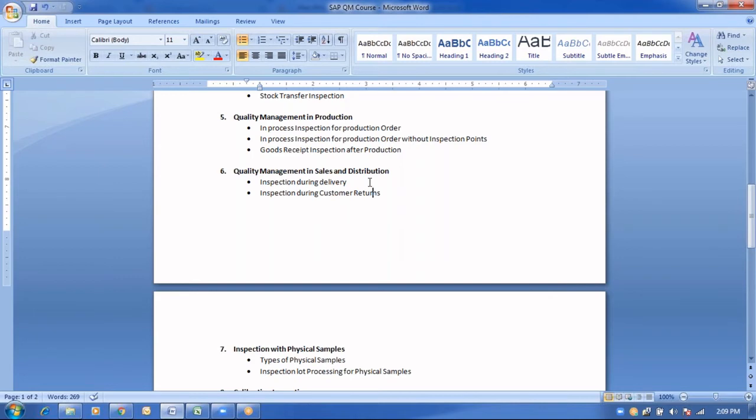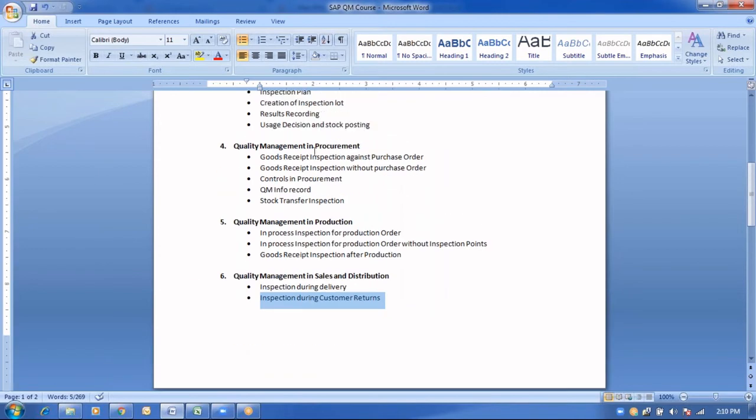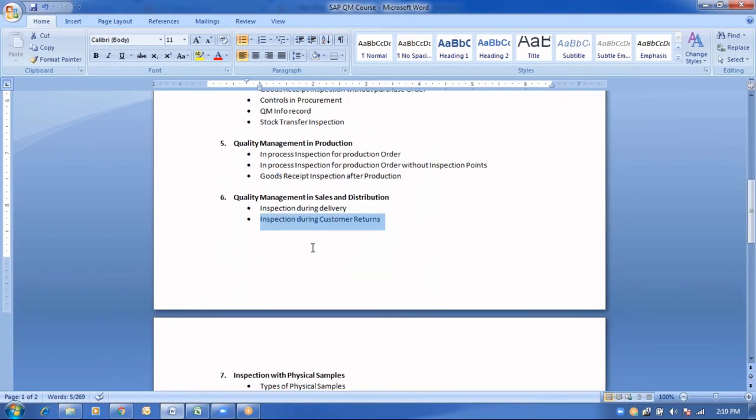At that point of time, the customer is going to return that product back to the business team. They call that the customer returns. So we are going to see the entire flow, how the inspection during the customer returns will take place and how it is going to be handled, and what the integration is during the customer returns along with the inspection lot processing. We are going to cover that as a part of quality in sales and distribution.